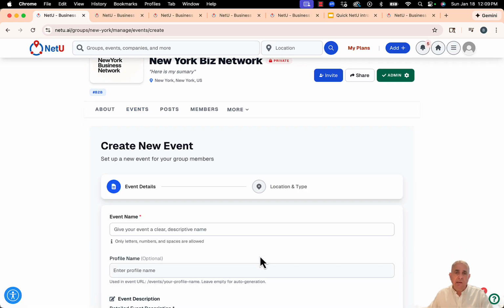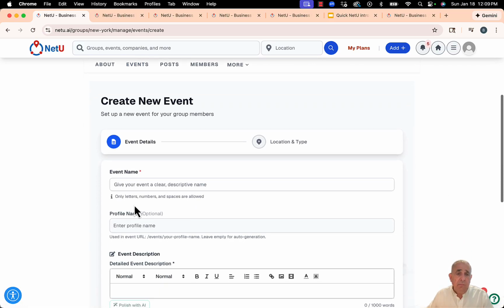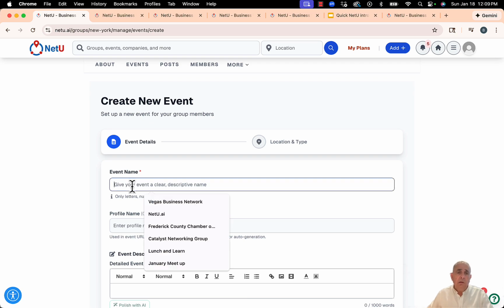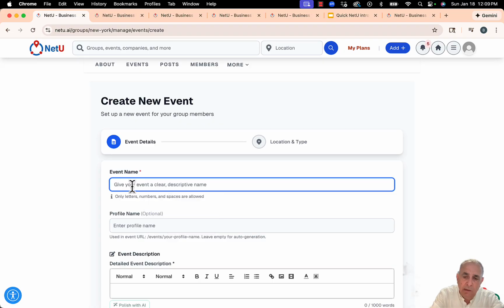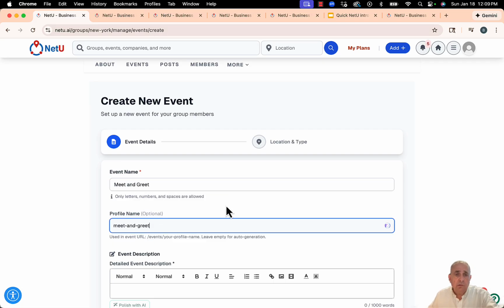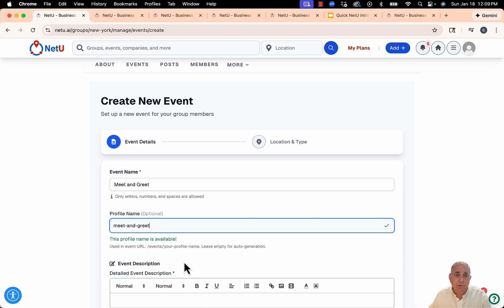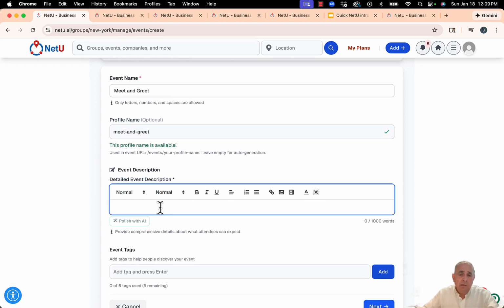So I'm gonna say create my first event, and my first event name is maybe called Meet and Greet, and once I do that, it automatically generates a profile name for that event. Again, you can put any description, Meet and Greet event, and again you can add rich media in here.